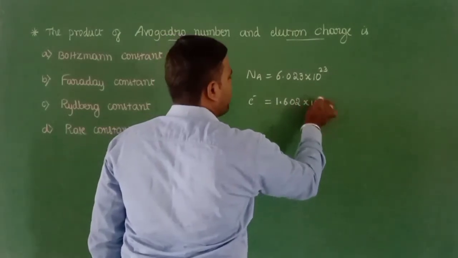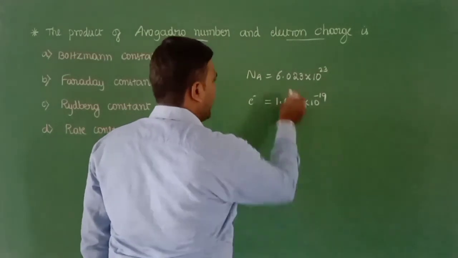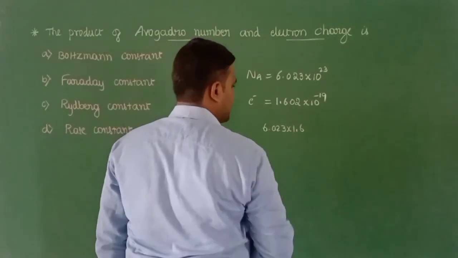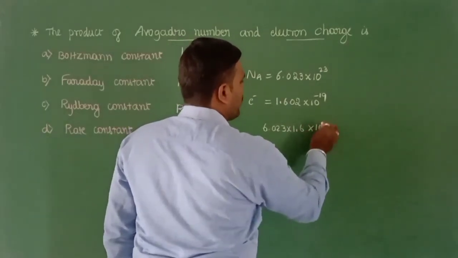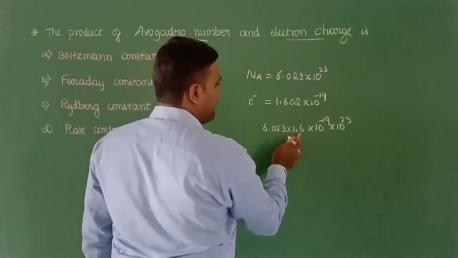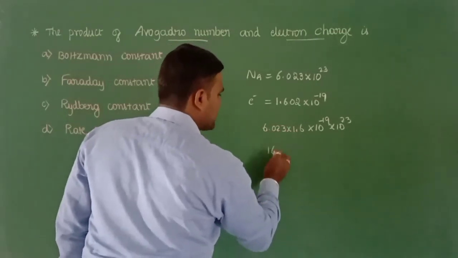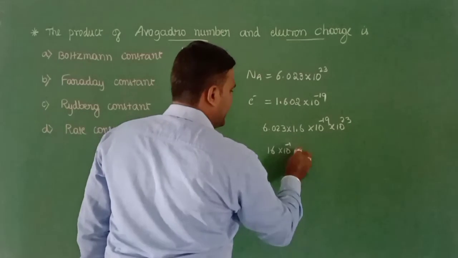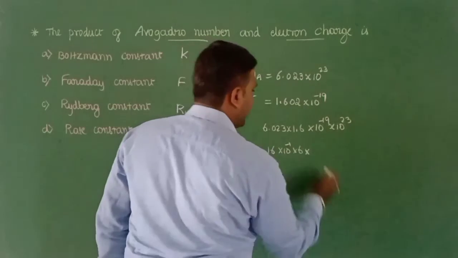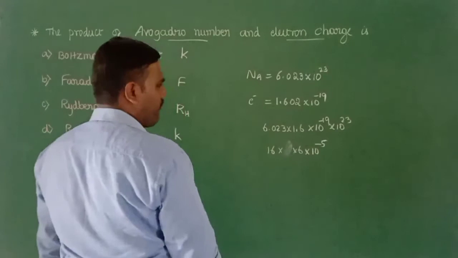1.602 into 10 to the power of minus 19. So 10 to the power of minus 19 and 10 to the power of 23, and on product, 6.023 into 1.6, right, into 10 to the power of minus 19 into 10 to the power of 23. If you shift the decimal point, let me take it this way, 16 into 10 power minus 1 into 6.